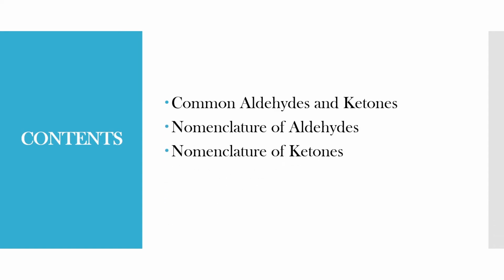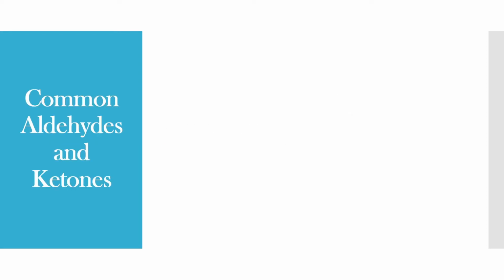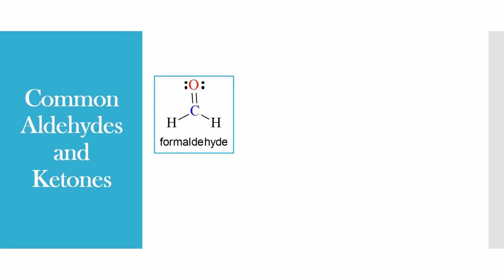In this presentation, I am going to discuss some common aldehydes and ketones that are commercially useful, and the nomenclature of aldehydes and ketones with examples. There are some common aldehydes and ketones that are commercially useful. The first one is formaldehyde. It is also called methanal.